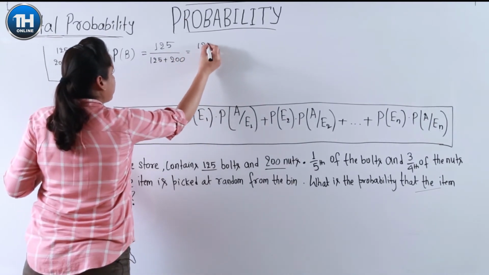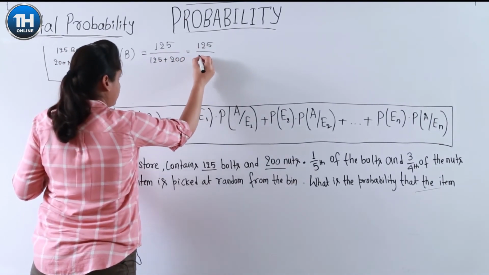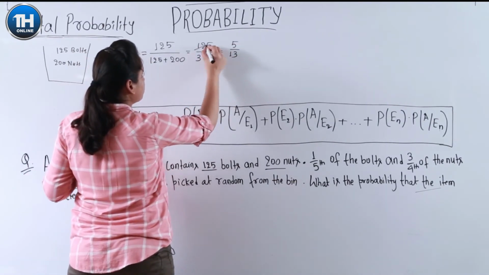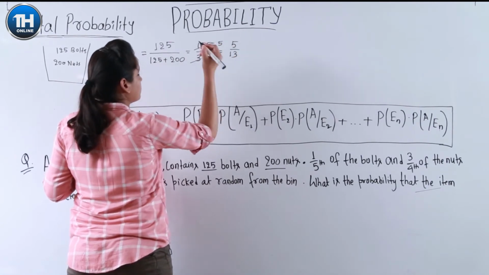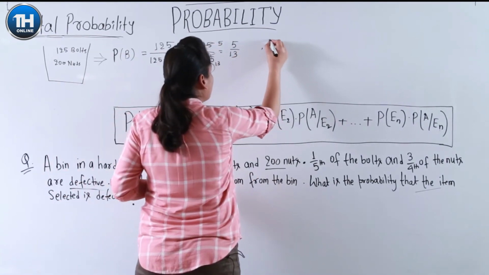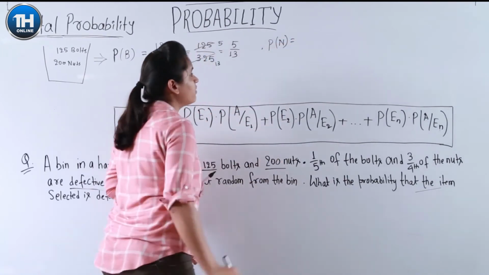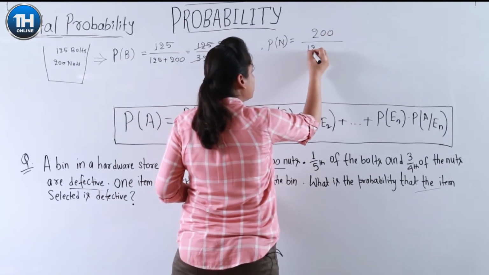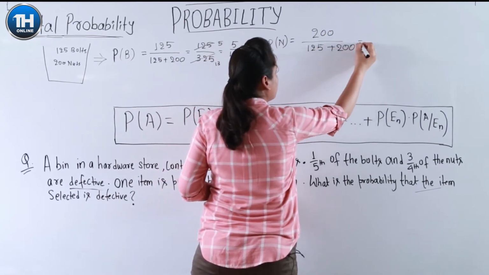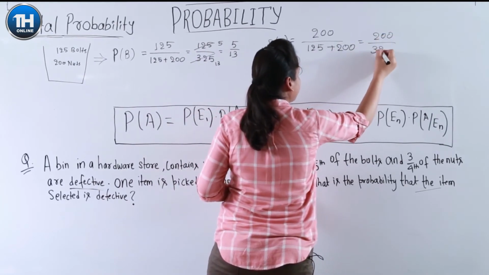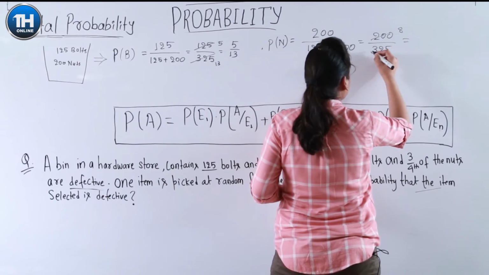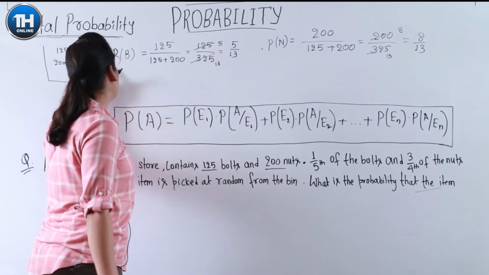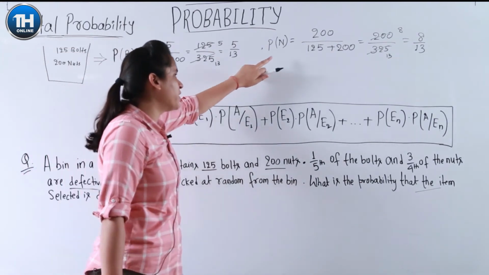This will be equal to 125 divided by 325, which is equal to 5 by 13. Next thing, what is the probability that our chosen item is a nut? There are 200 nuts in the bin, 125 bolts, 200 nuts. So this will be equal to 200 divided by 325, or 8 divided by 13. So we have the probability of bolt and the probability of nut.